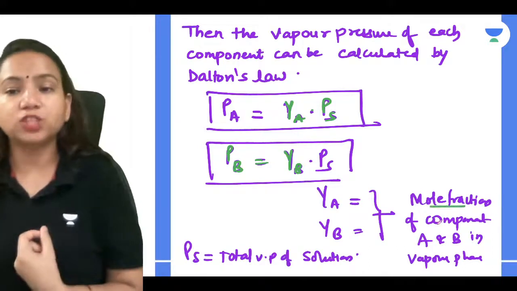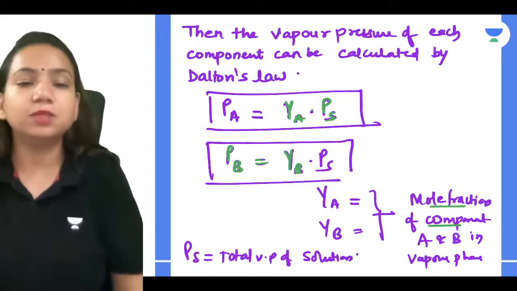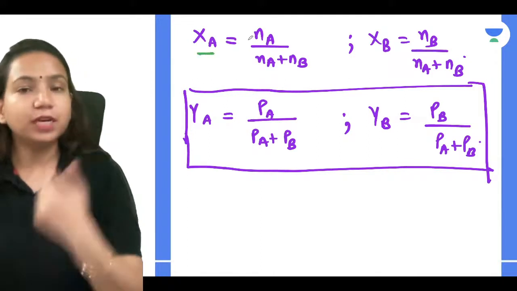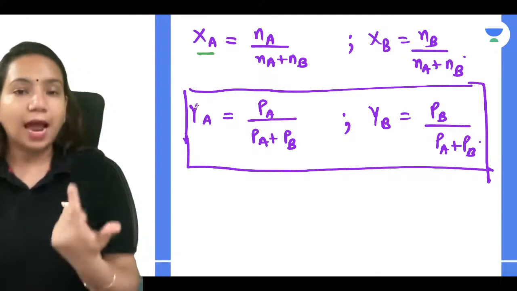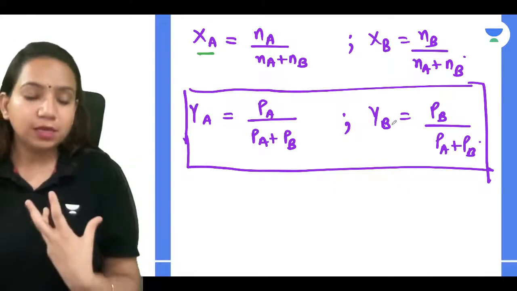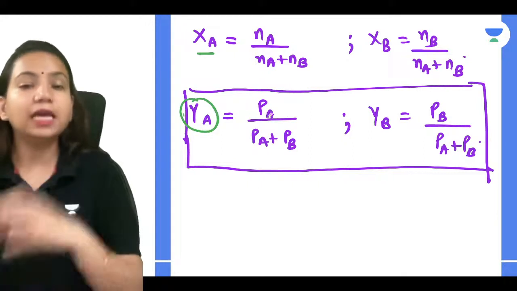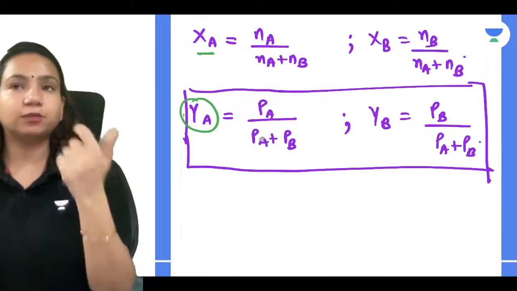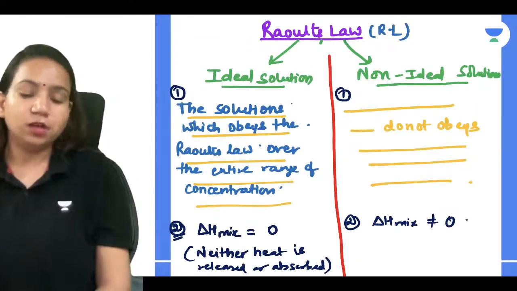YA and YB are the mole fractions of component A and B in the vapor phase. Correct? How do you calculate? Like the normal mole fraction, you calculate number of moles divided by number of moles of solution. And YA and YB, they are the mole fractions in the vapor phase. How do you calculate it? By using the vapor pressure of component A divided by the vapor pressure of the solution. Very simple. Correct? Very good.